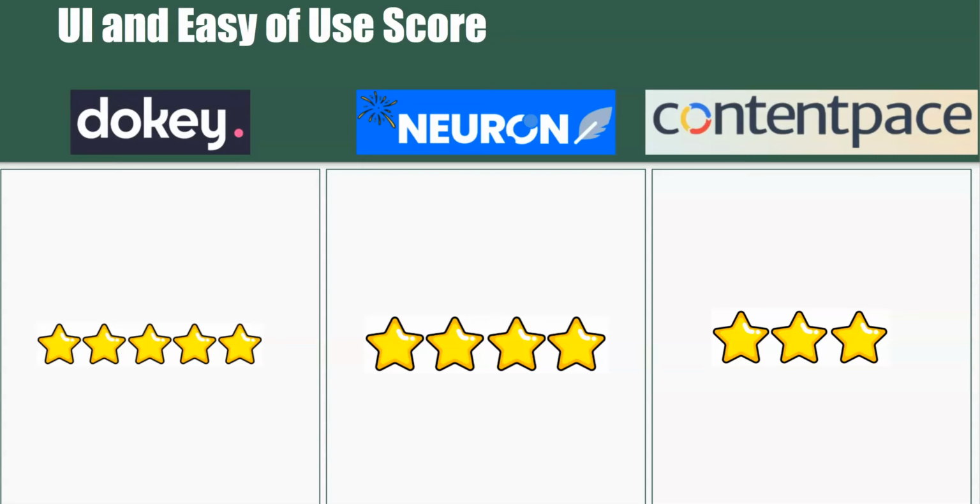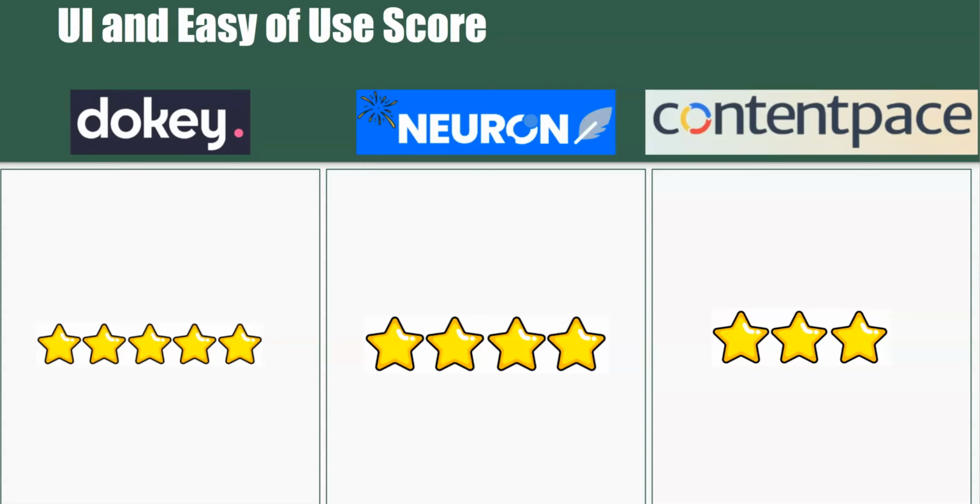Jumping between the buttons, and where do you audit your content, where do you find your new brief report, and so forth. I do think that Dokey wins on this one. Just super easy to log in, start your article brief, and then you just move between the different tabs real quickly. But almost everything you need is on the very first page, and I like that.